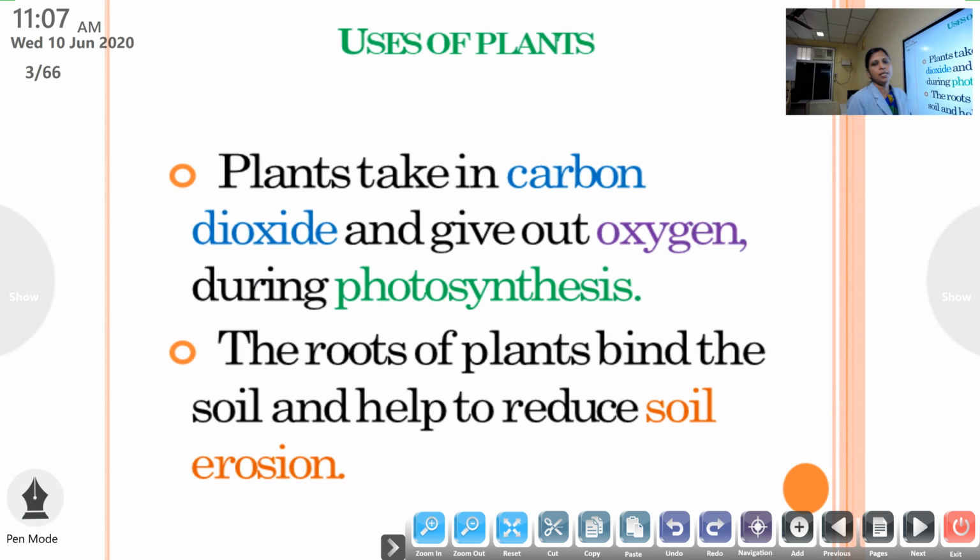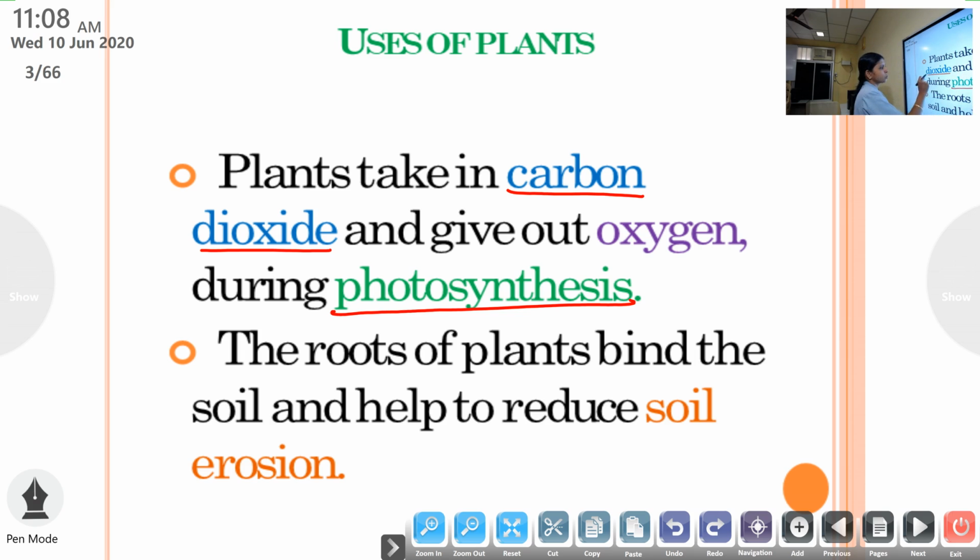Then, see, already we learned that during a process called photosynthesis, spelling is important. P-H-O-T-O-S-Y-N-T-H-E-S-I-S. Photosynthesis. I explained what it is. It is the preparation or synthesis of food. And we know that plants only can do the process of photosynthesis. And during photosynthesis, one gas is taken into the plants and one is released out. So which gas is taken into the plant? See, plants take in which gas? Carbon dioxide. Here, check the spelling.